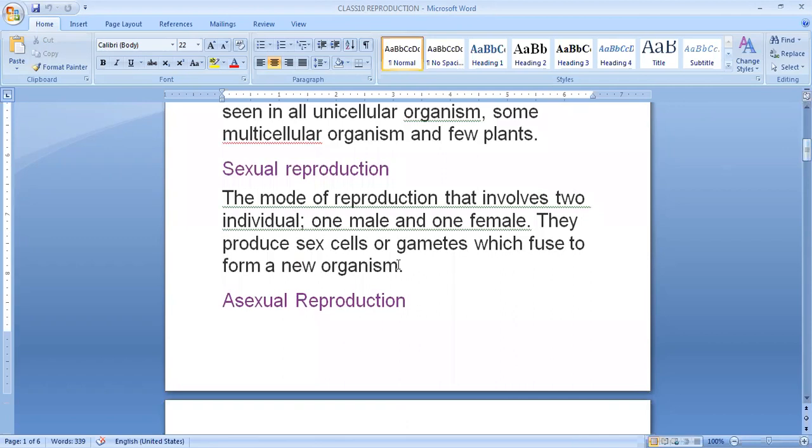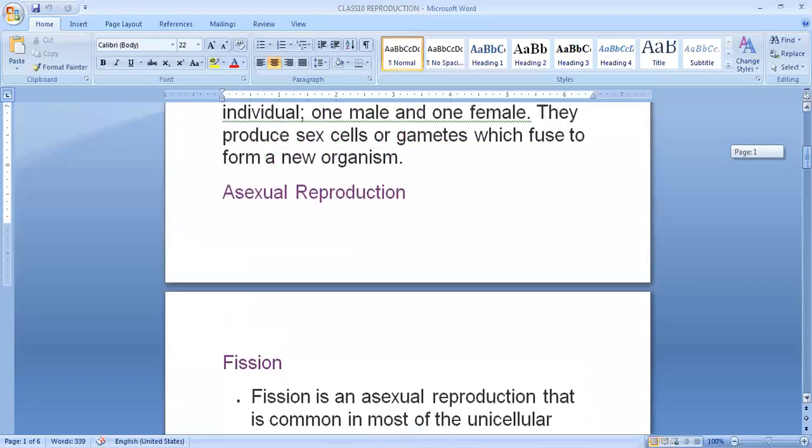By sexual reproduction, this process involves two cells or two gametes belonging either to the same or different parents. So it's generally biparental. That is, there should be two individuals, one male, one female, and the gametes which they produce fuse with one another and the young one is formed, and this mode of reproduction is called the sexual mode of reproduction.